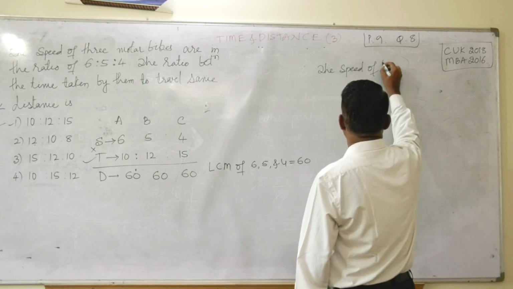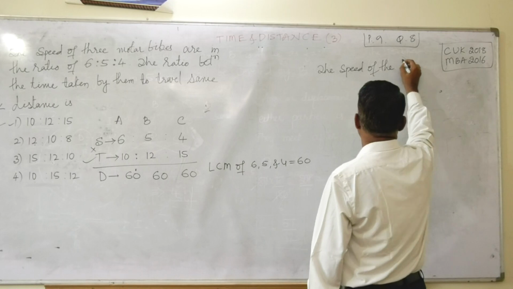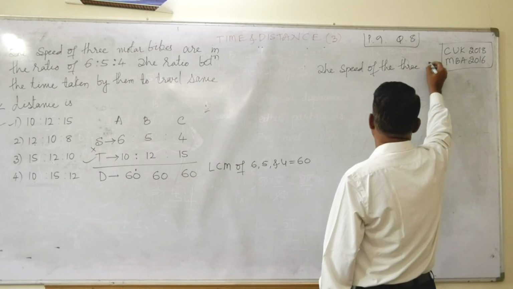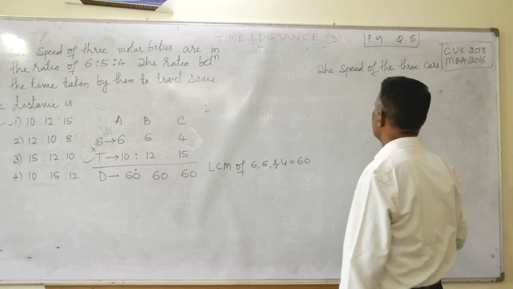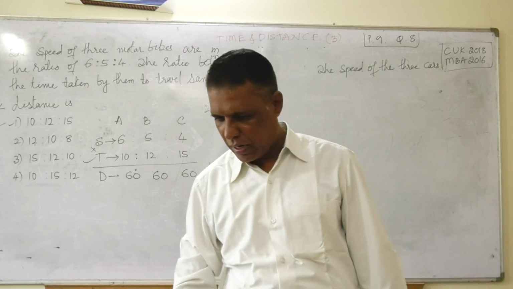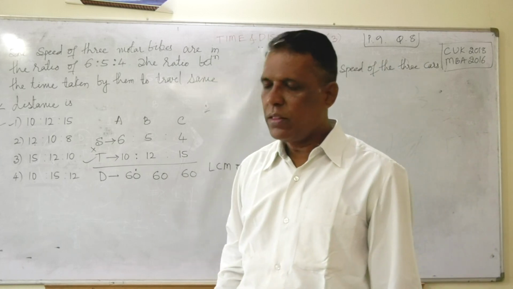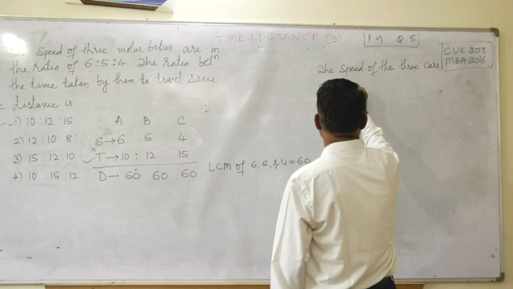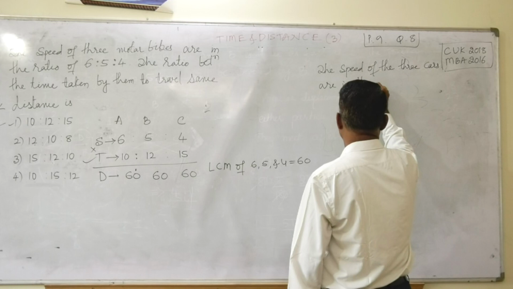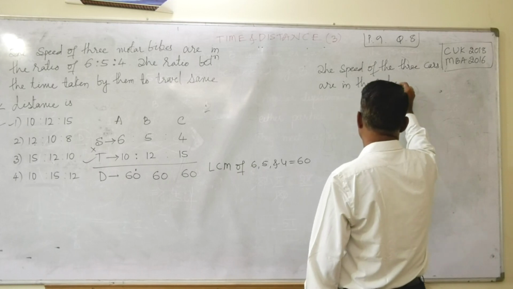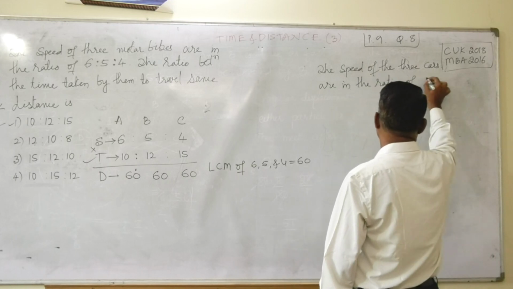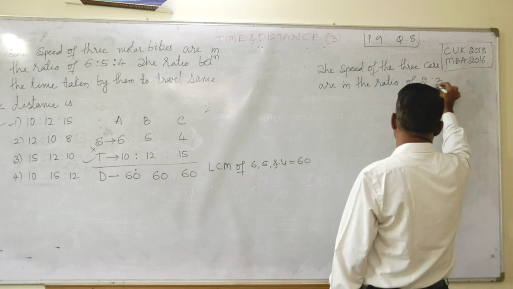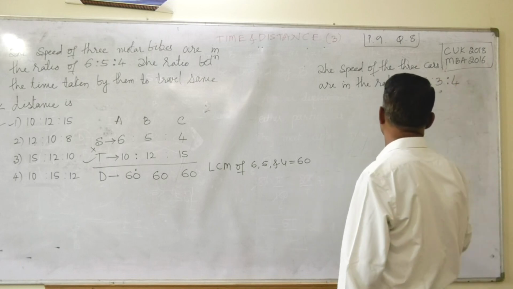Speed of the 3 cars are in the ratio of 2:3:4.